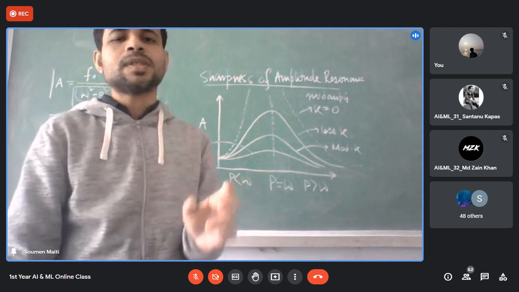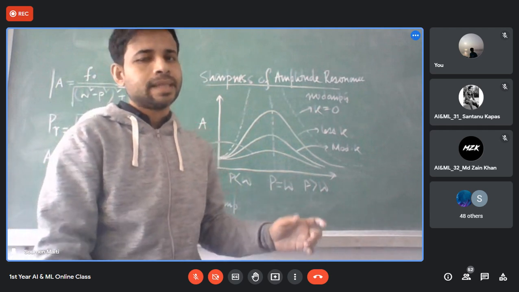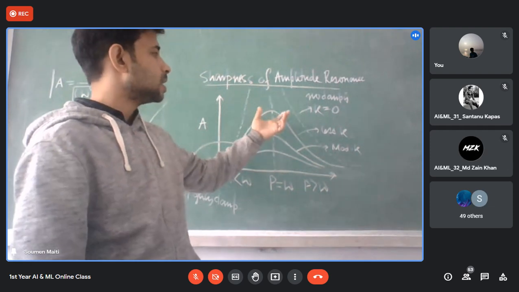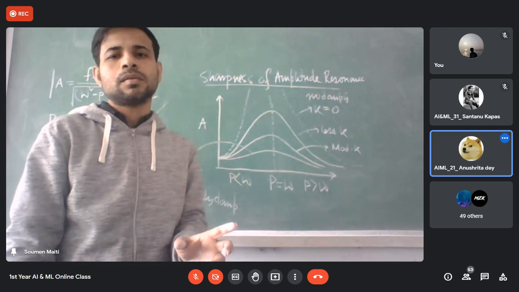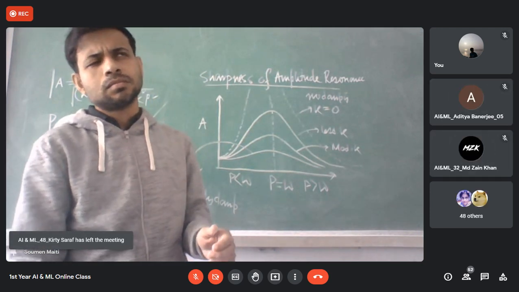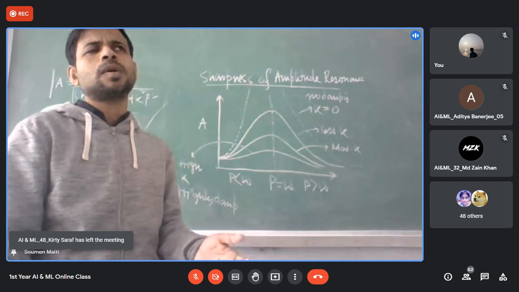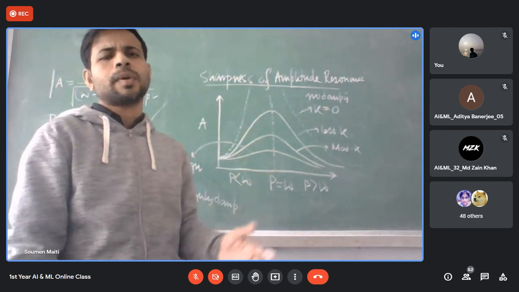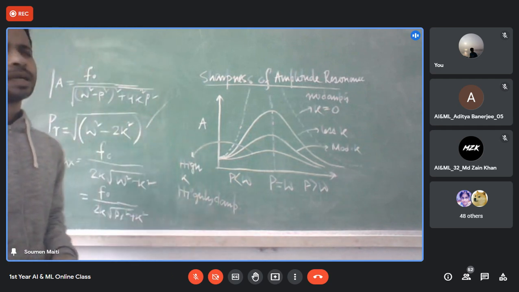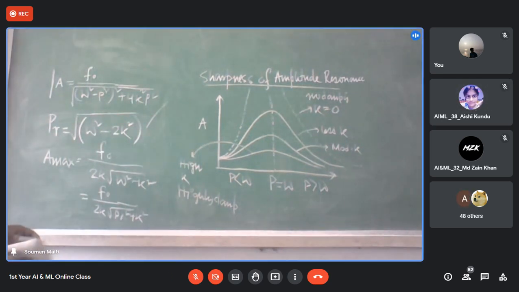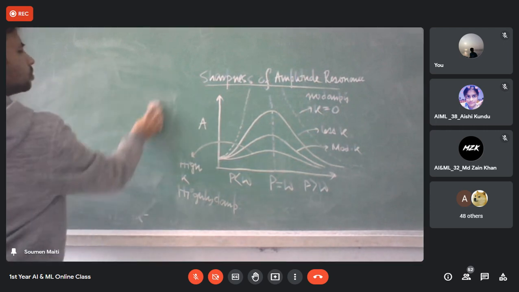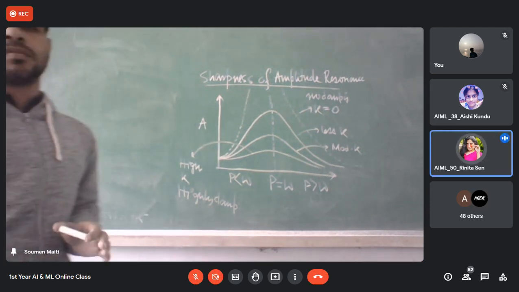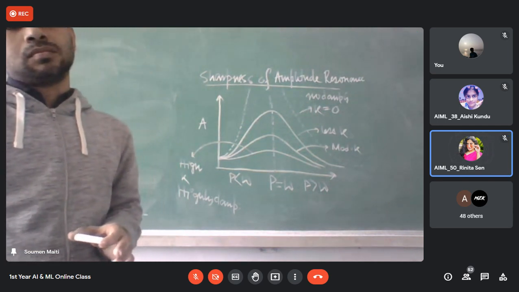There should be some parameter, right? You have been doing this since childhood. If you saw this kind of curve, this is more steeper and this is more flatter. How can you predict it? There should be some parameter. Slope. Sir, rate of slope. It is not possible to go for the slope every time. But then what is the parameter? Not angle, it's again a complex thing. I don't want to go for all that. Sir, if both x and y coordinates are proportional directly or inversely? No. Any other?